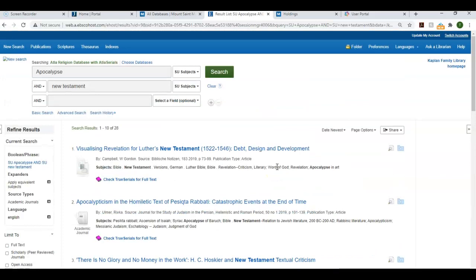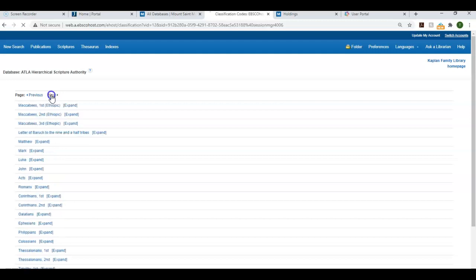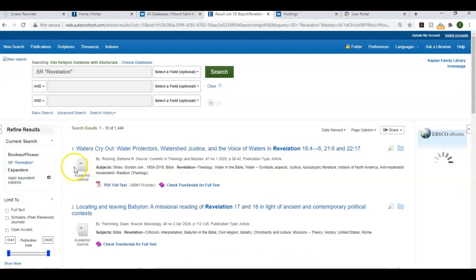ATLA also allows you to search for analysis of specific scripture. So to do this, you choose Scriptures from the tab up on top of the main search page, and you will see the books of the Bible listed in order from Old Testament to New Testament. We're going to go to the end of the list, and we see the book of Revelation is listed. To find all the articles about the book of Revelation in general, you can simply click on the title of the book, and we see that we have 1,444 articles.